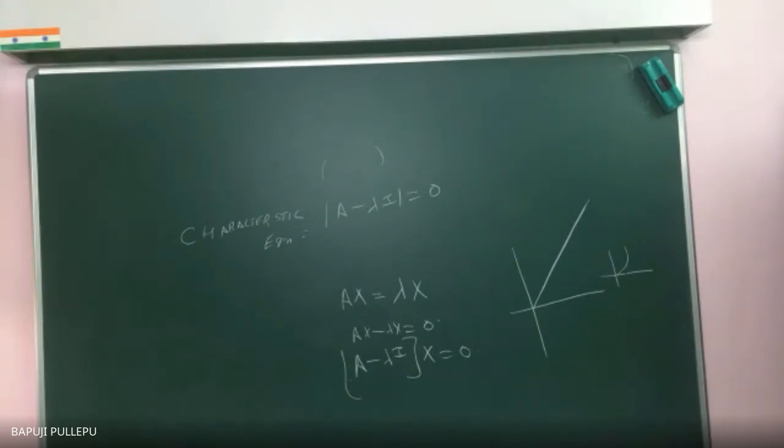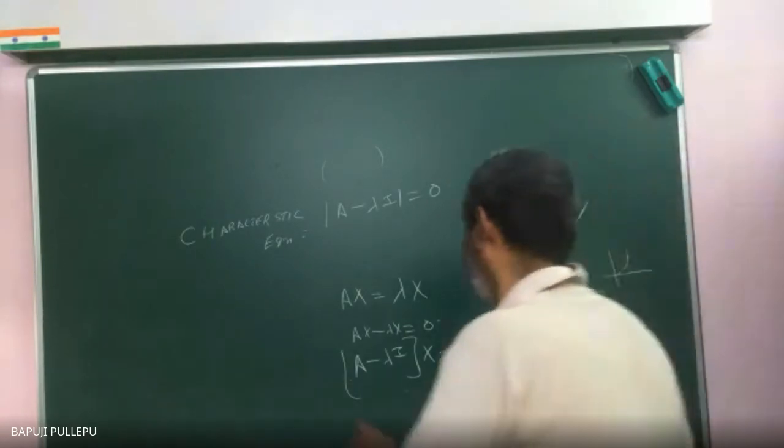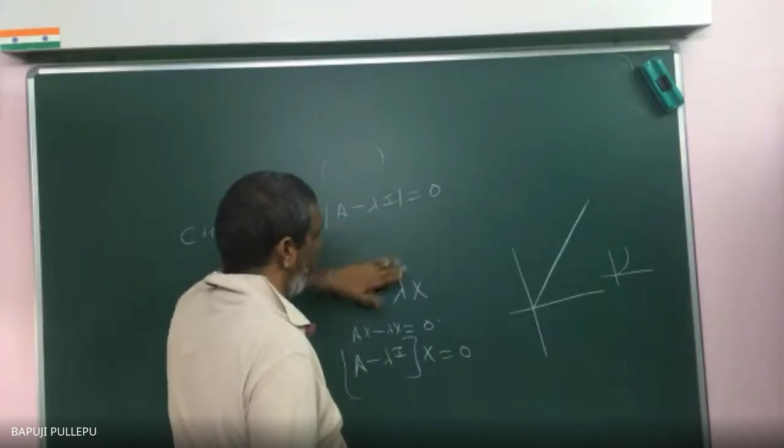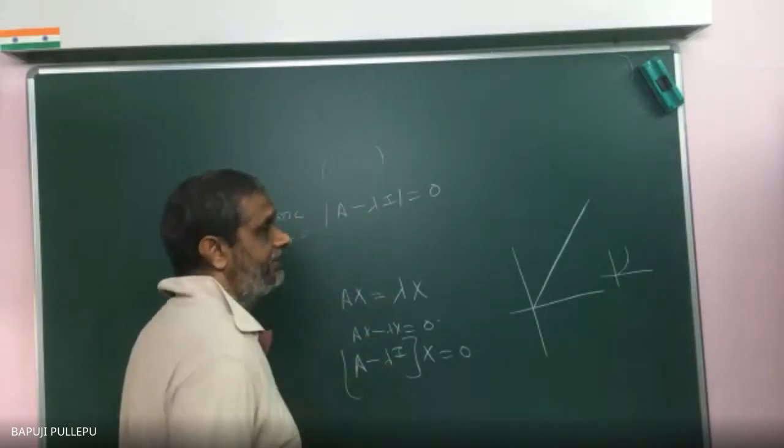Later I will do the eigenvector, from the second day. That time the text will be used. Now I am talking only about the characteristic equation, the determinant of A minus lambda I is equal to 0. Then from this, once I find the eigenvalues, I can go for the eigenvector. That I will discuss later.